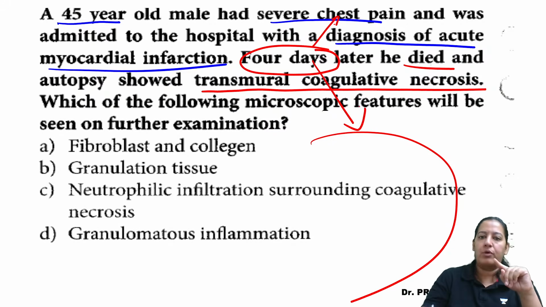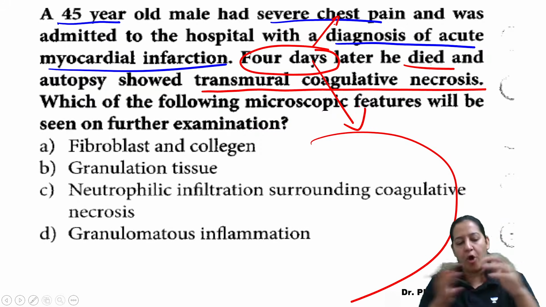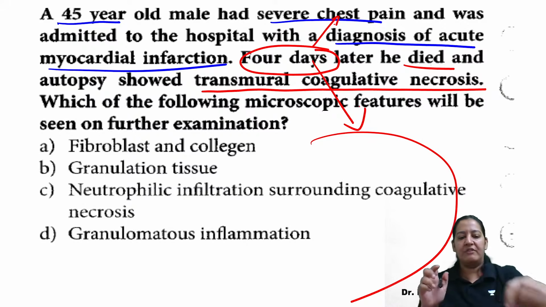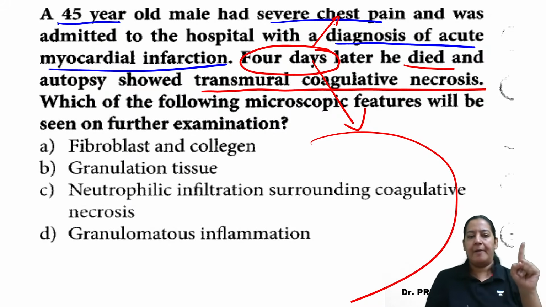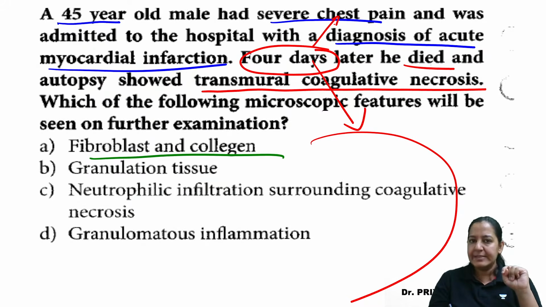At day 4, I want to ask. The 4 options are in front of you. So I want to ask you the finding at day 4. At day 4, what will we find? Fibroblast and collagen, yes or no? Granulation tissue, yes or no?